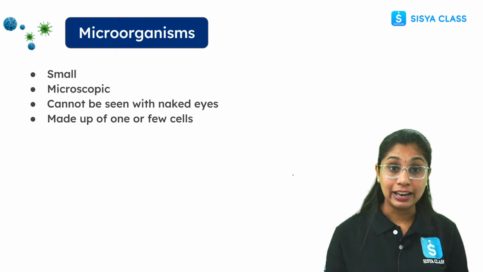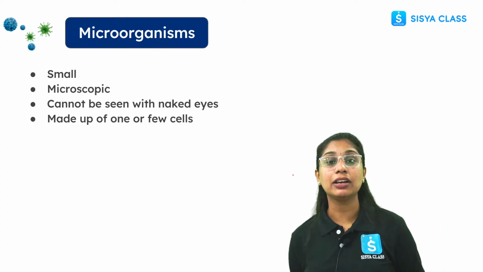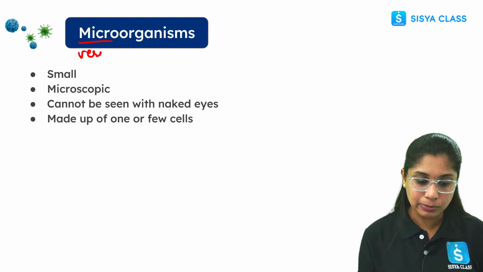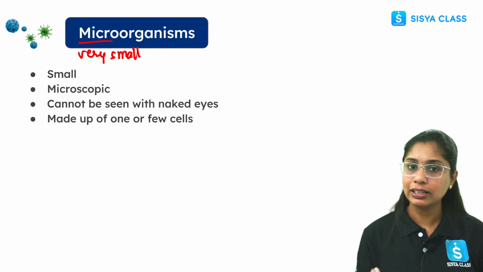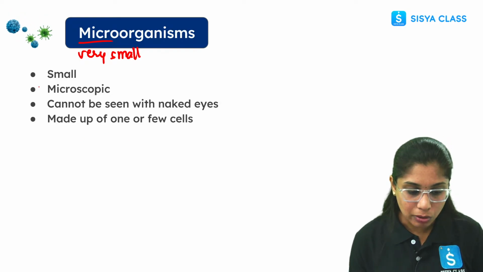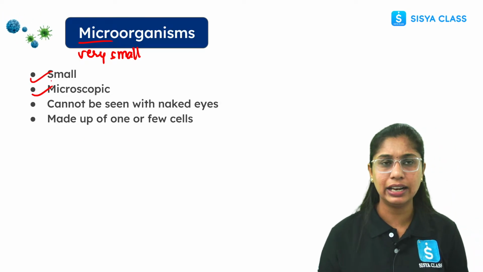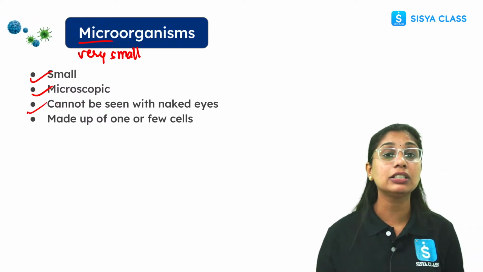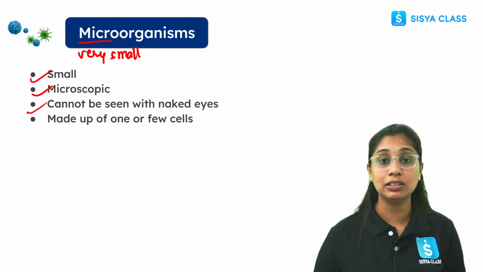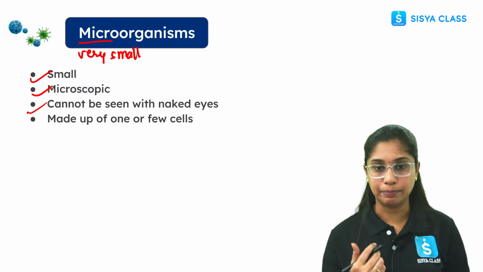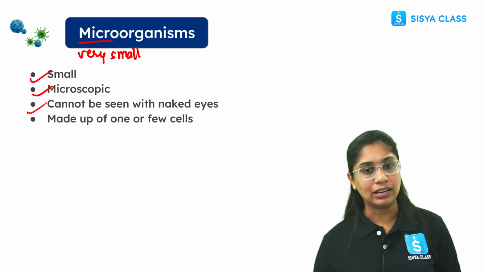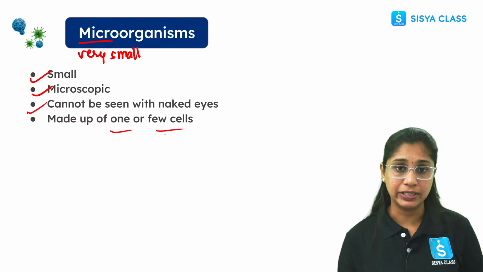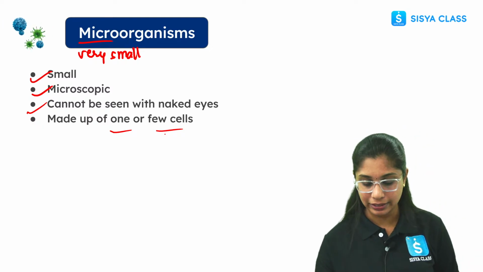All right, everyone? Now we are going to deal with what is microorganism. First, let's understand the meaning. Micro means very small. Organism means living organism. So these are very small, microscopic, and we cannot see them with the naked eye. If we cannot see with the naked eye, we need certain objects to see them, like a magnifying glass or a microscope. It can be made up of one cell or few cells. It can be unicellular, it can be multicellular too.